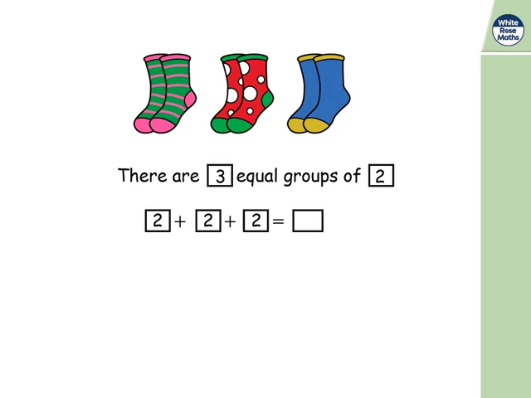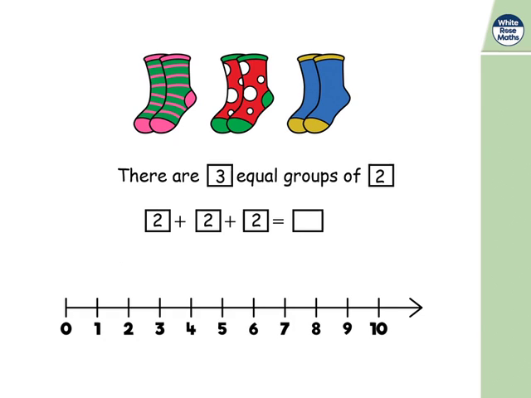How are we going to work out how many that is? We could count the socks, but I don't know if that's the most efficient use of our time. Why don't we count in 2s? A bit of skip counting. 2, 4, 6. There are 6 socks altogether.